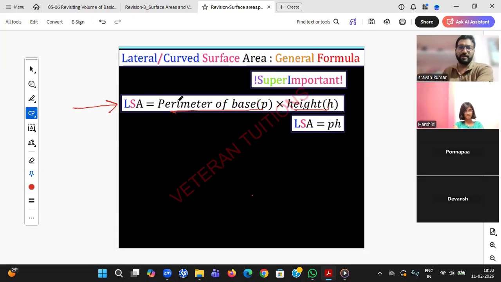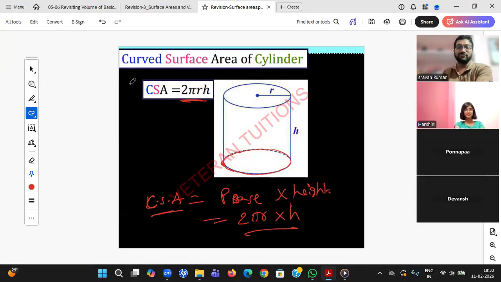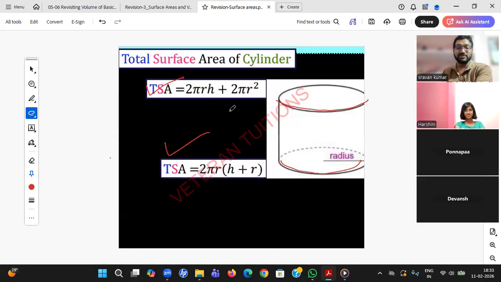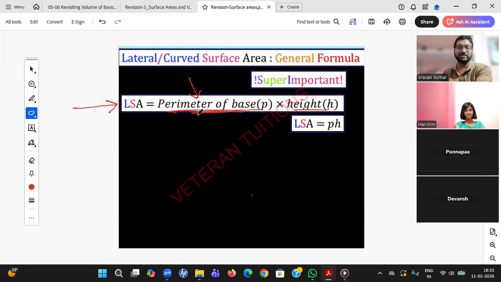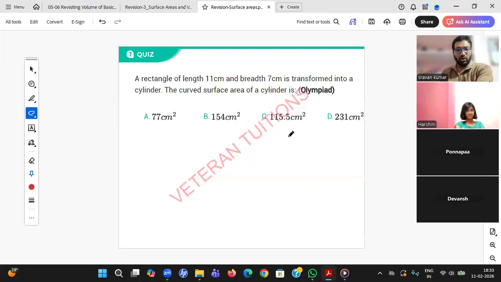So it's a master formula. If you want to remember it, you remember it. Whenever you're forgetting that, please use this master formula. And you see, this formula is also used in some of the questions. These formulas will not work for some of the questions. This basic formula is required. So lateral surface area is perimeter of base into height. Okay, students, do one more question.